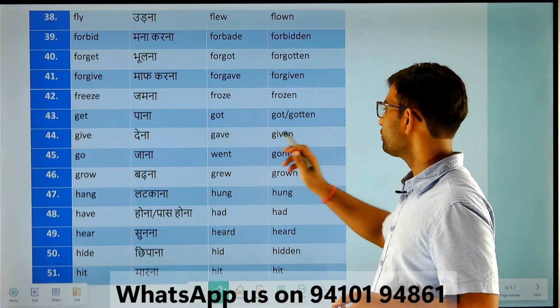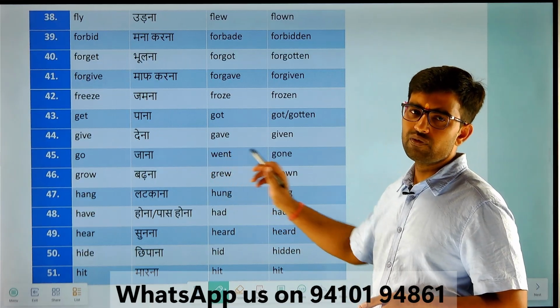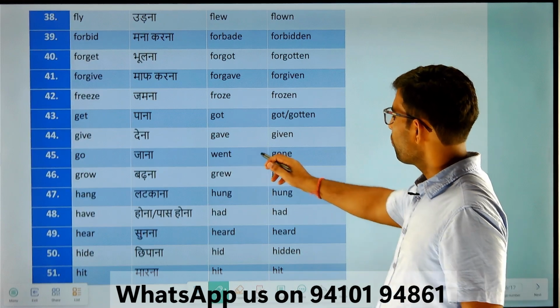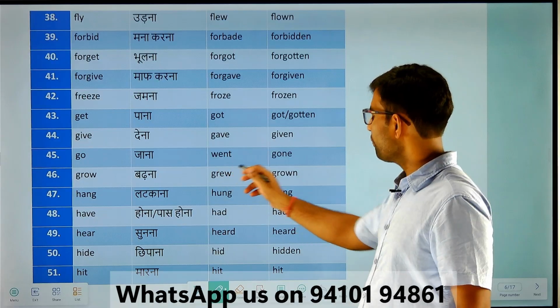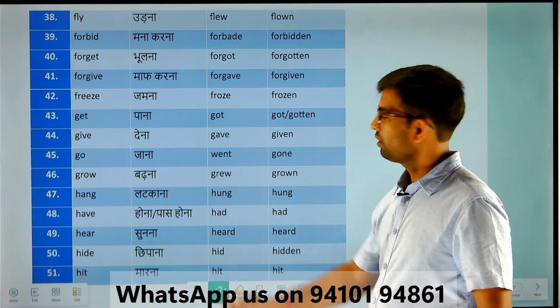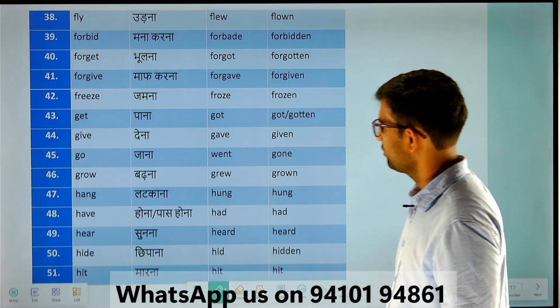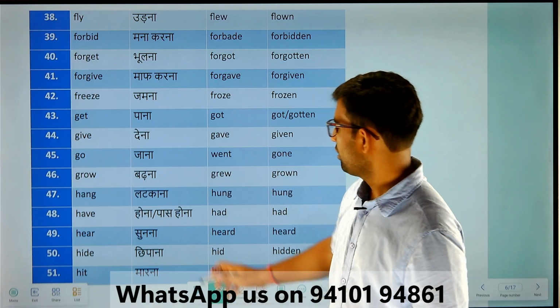Get, got, got. Give, gave, given. Go, went, gone. Grow, grew, grown. Hang, hung, hung. Have, had, had.